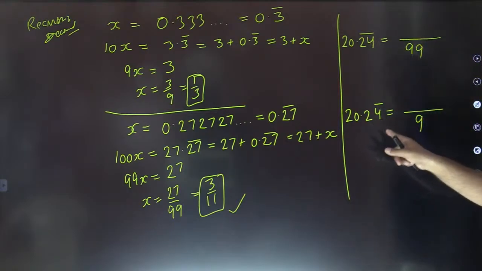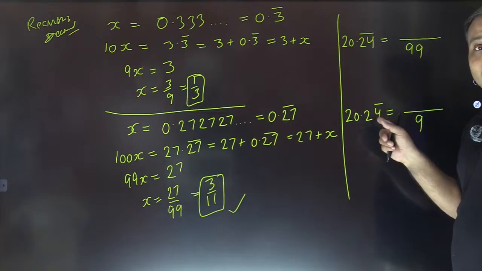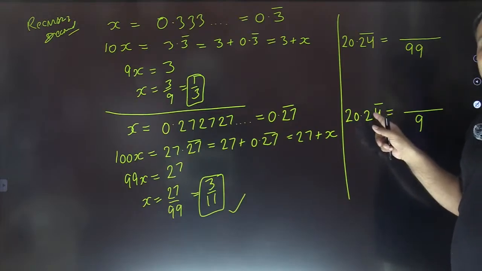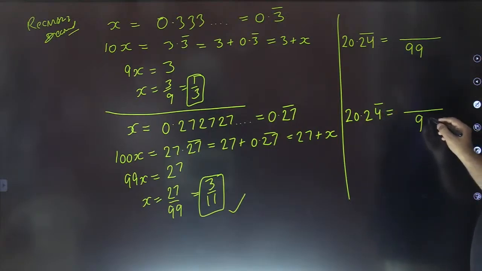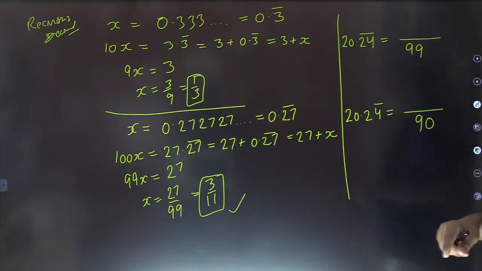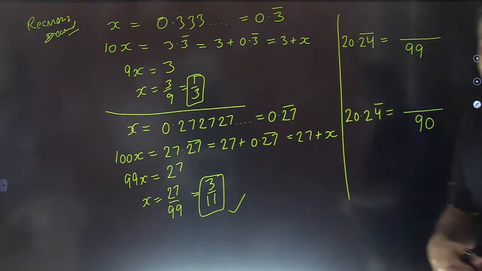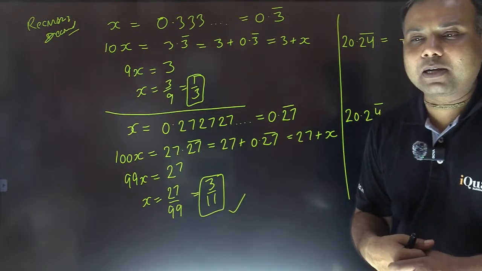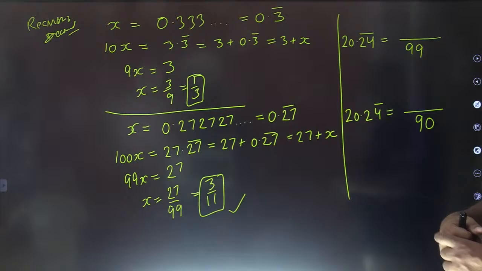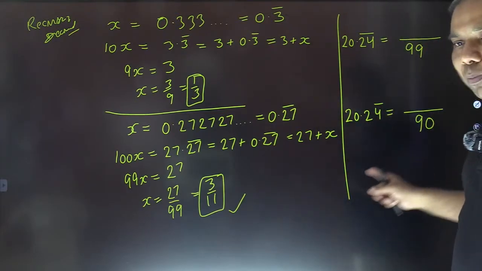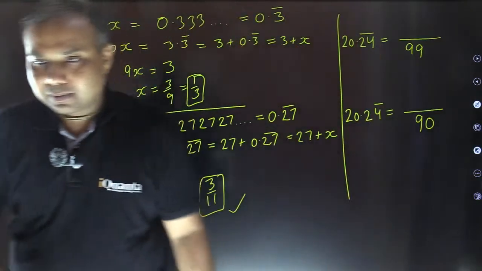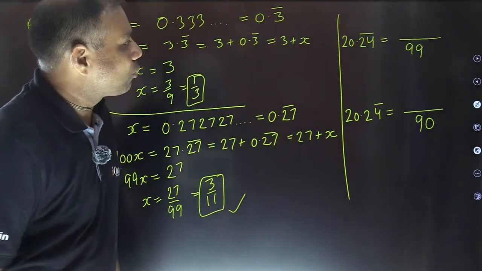But in this case you can see there is one extra digit, it is 2, right? This 2 is the extra digit which is after the decimal but before the repeating block. So there will be 1 zero after this 9 here. Is it okay? That was about the denominator part of this fractional number. I hope this denominator part is clear to everyone. Fine. Now let's quickly move to the numerator part.